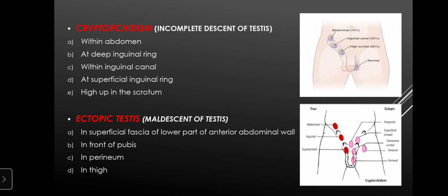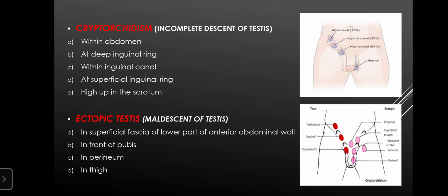This differs from the ectopic testis, which is maldescent of the testis, where the testis takes an abnormal pathway and thereby fails to reach the scrotal sac. In both cases, there is failure of the testis to reach the scrotal sac. But in cryptorchidism, it follows a normal pathway like the normal testis but just fails to reach the sac. In ectopic testis, it follows an abnormal pathway and eventually gets into some other part.